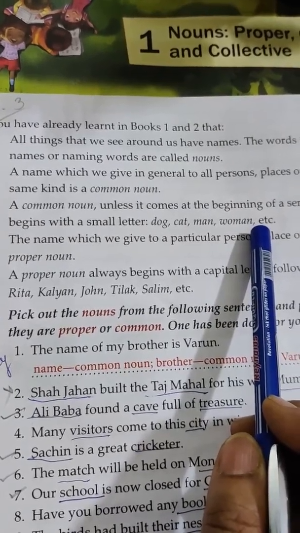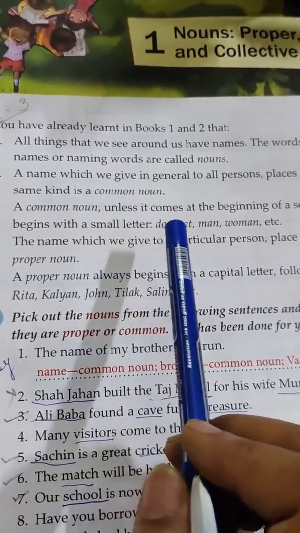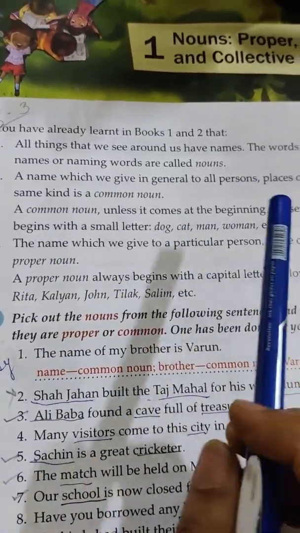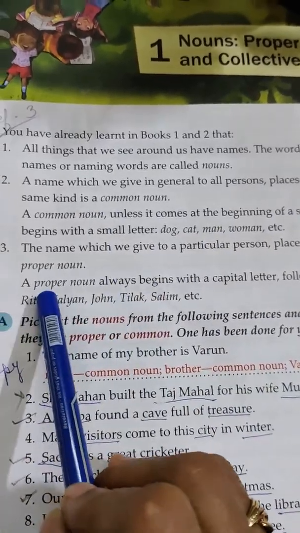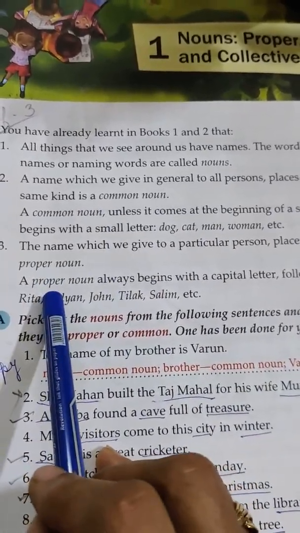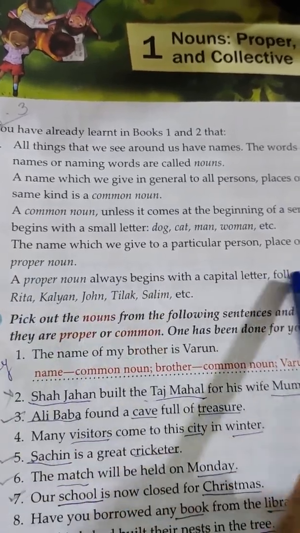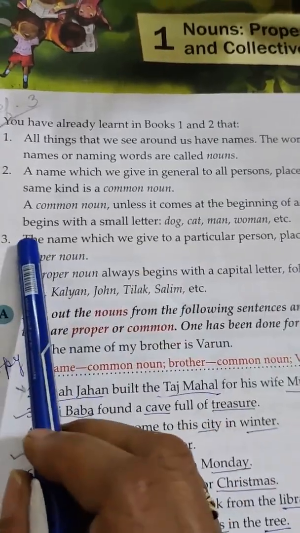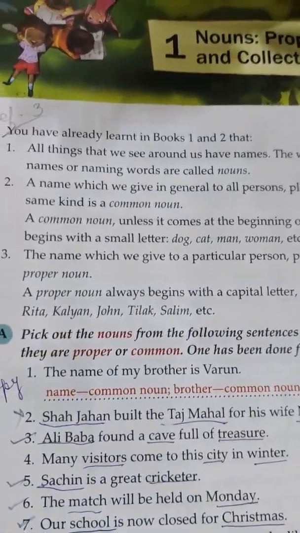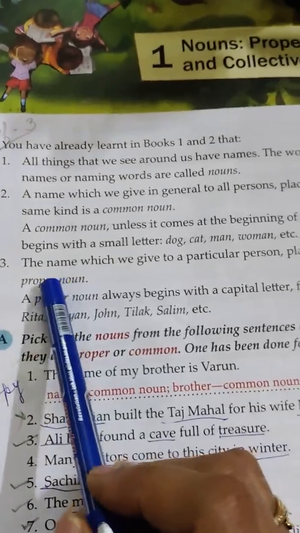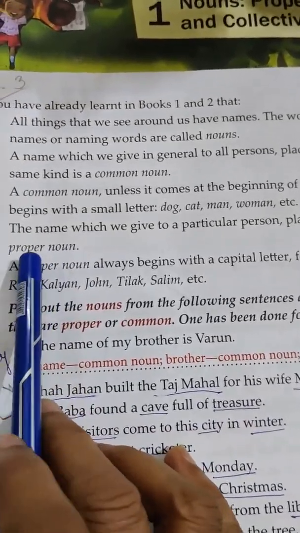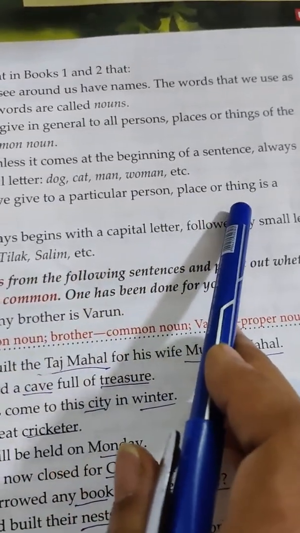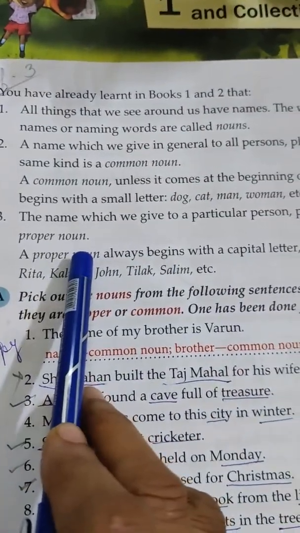If the common noun is like dog, dog is a pet animal. Now if it is a sentence, "Dog is a pet animal." Now when dog is written at the beginning of the sentence, you will write it with a capital letter. Otherwise, in between the sentence, common nouns are always written in small letters. That is the difference between common and proper noun. Whereas a proper noun is the name which we give to a particular person, place or thing. Now see here.